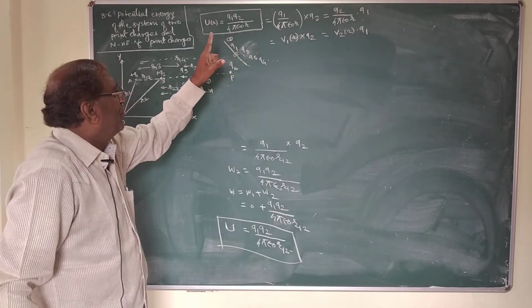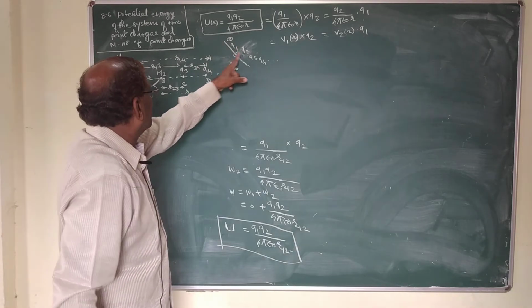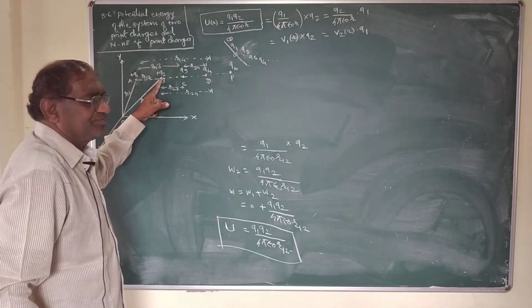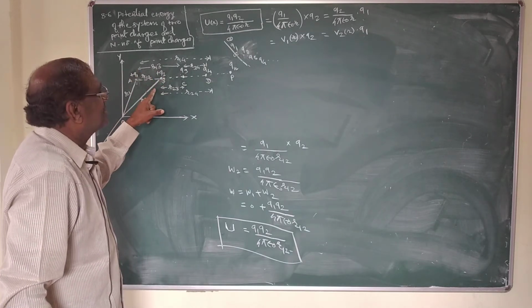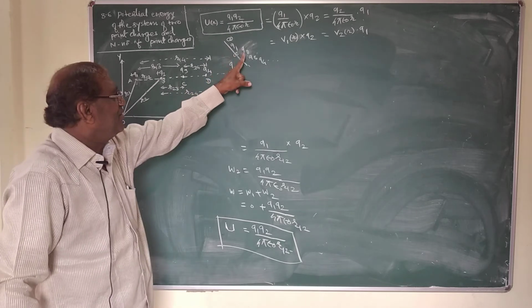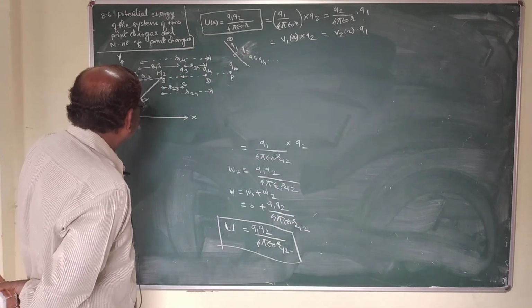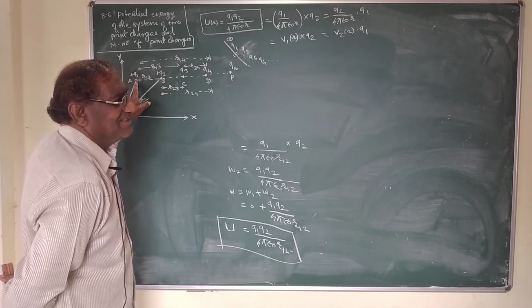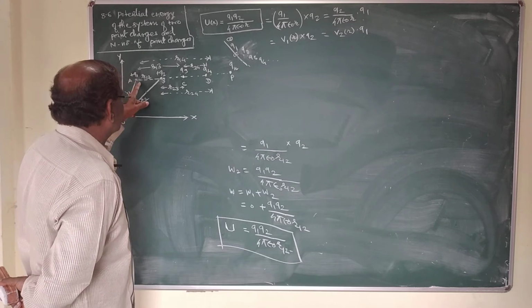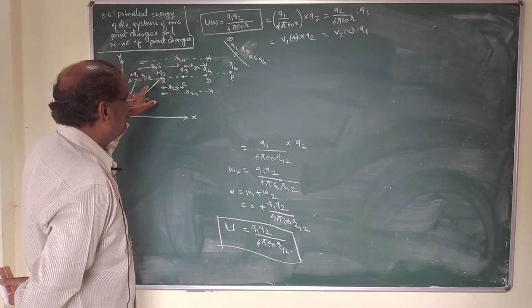Now, when we bring Q2 charge from infinity to point B, it is in the electric field of Q1 charge, because when we move Q2 charge, there is the presence of Q1 charge in the system. So this Q1 charge produces an electric field in the surrounding medium.